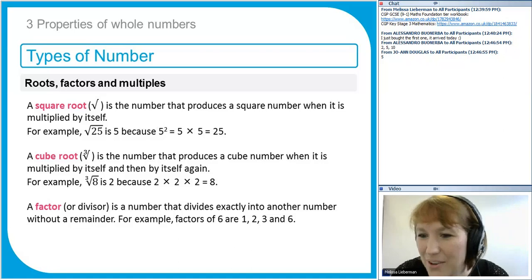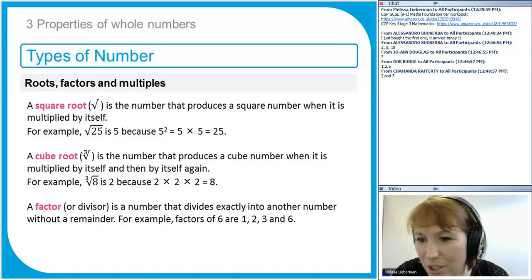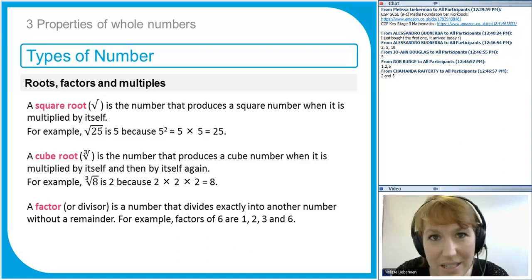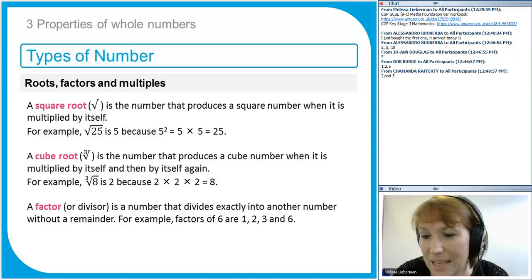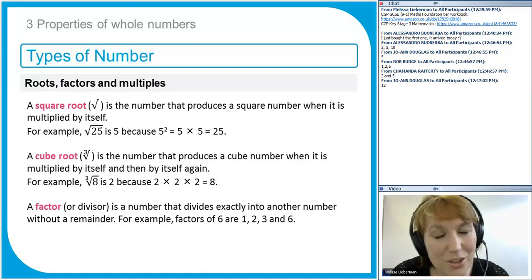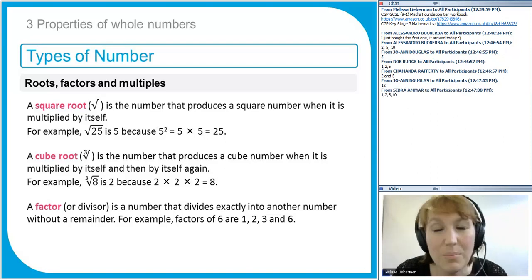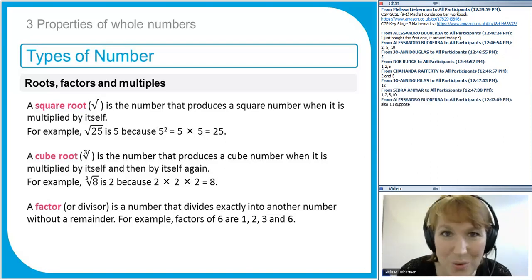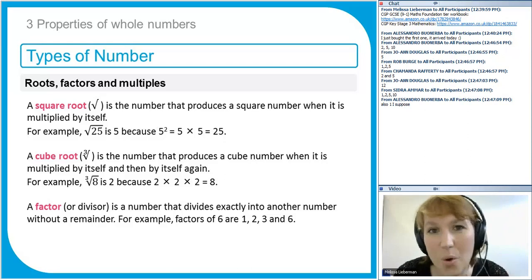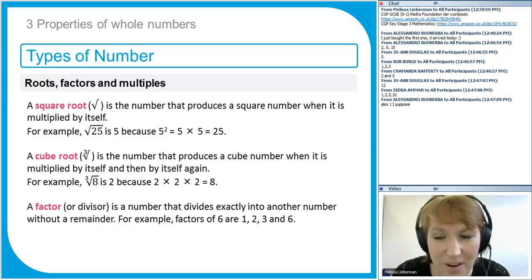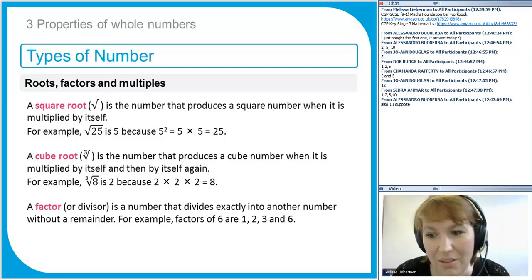Okay, so Alessandro, 2, 5, 10, good. 5, well, 5 is definitely a factor because 5 goes into 10 twice. And if 5 goes into 10 twice, then that means that 2 is also a factor. You'll find that factors often go in pairs. 10, that's correct. 10 goes into 10 once. And because 10 goes into 10 once, 1 is also a factor. So think of them in pairs. We've got 1 and 10, and then we've got 2 and 5. There aren't any others. Yep, and 1 as well.